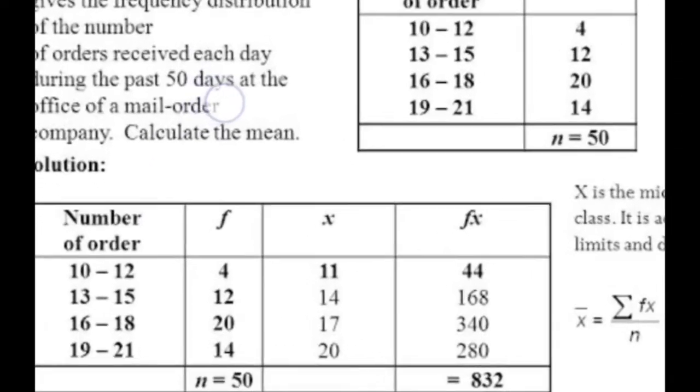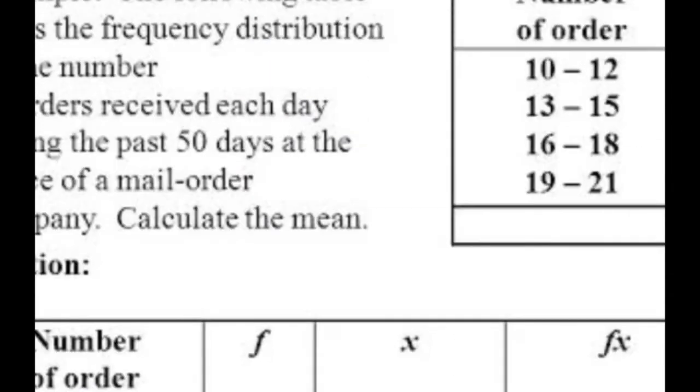First of all, you have to add both of the class numbers, and then divide by 2. How? 10 plus 12 divided by 2 gives us 11. Then 13 plus 15 divided by 2 gives us 14. 16 plus 18 divided by 2, 17.